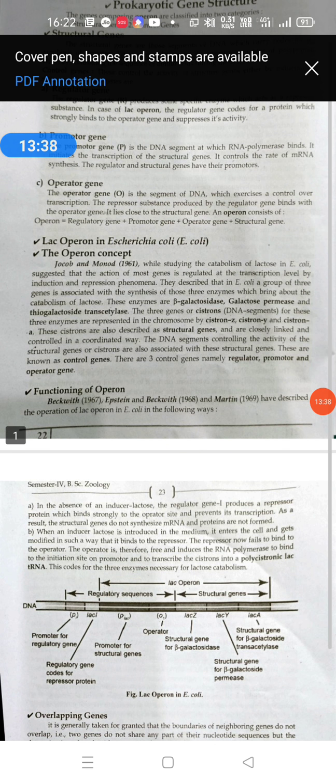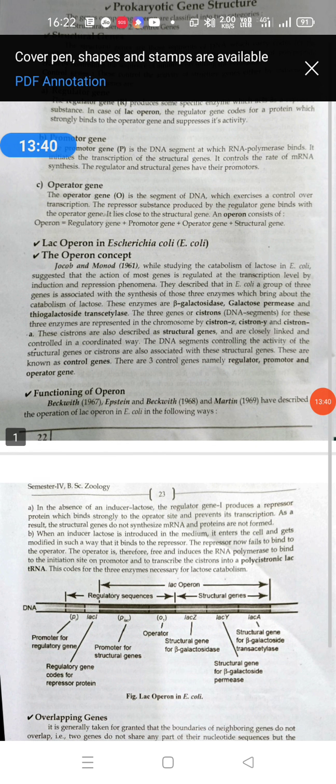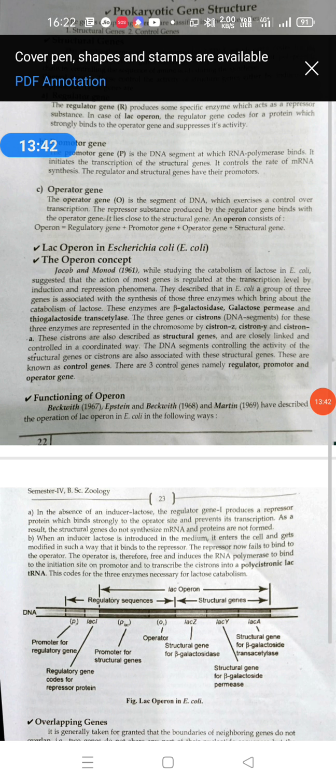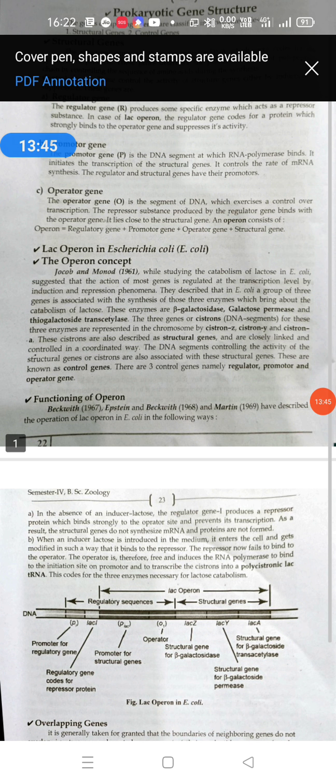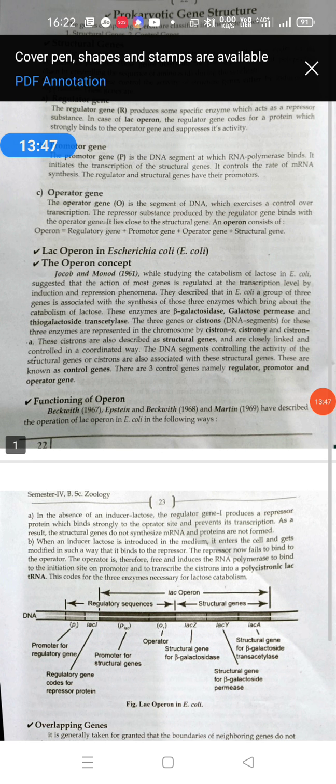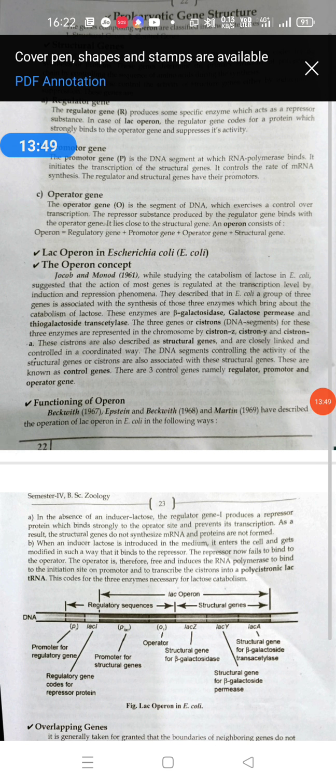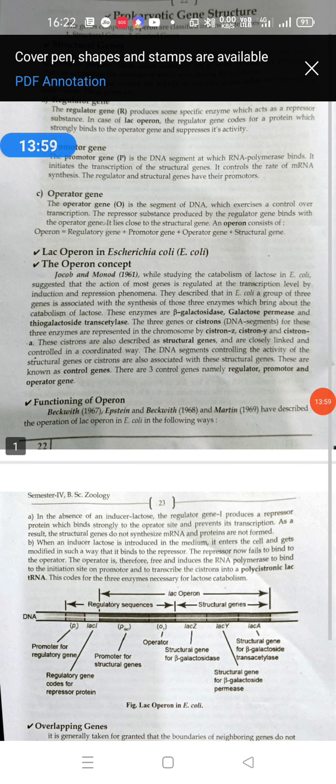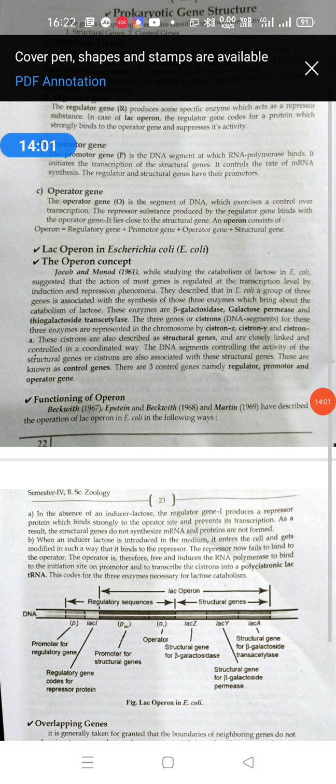And when the lactose level is used up and decreases, the inducer lactose is separated from the repressor, the repressor binds to the operator, and the switch is off. In this way the regulation of the lac operon in E. coli takes place in a feedback manner, that is, positive feedback and negative feedback.